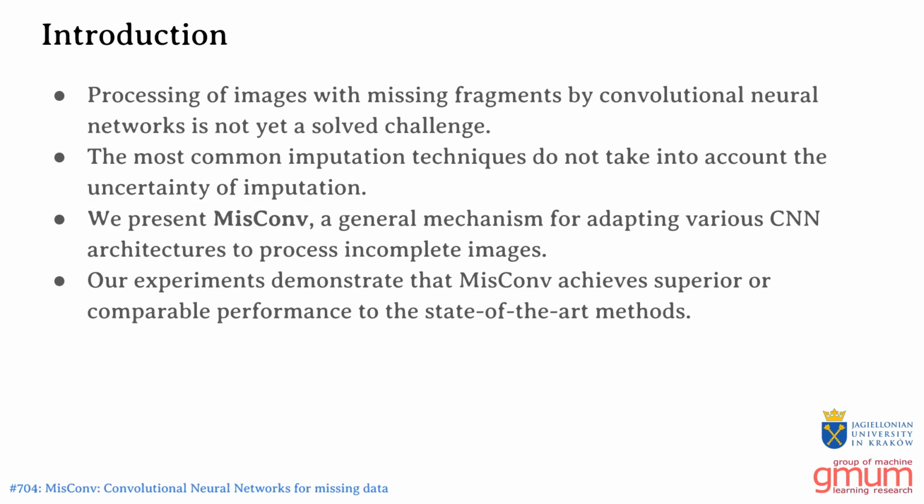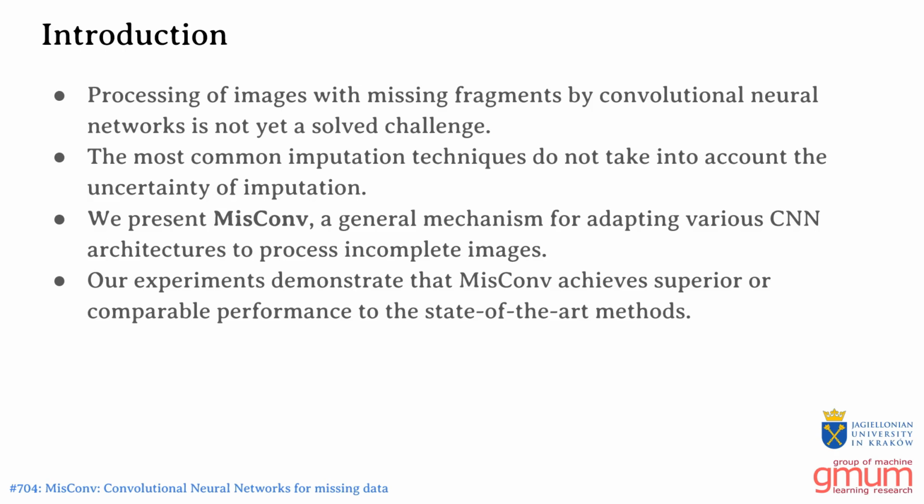Convolutional neural networks are the go-to models for image processing tasks. However, in practice, it often happens that parts of images are occluded and therefore missing. It is not yet clear how to adapt CNNs to process such images. The most common approach is to impute the missing fragments and then process the image as if it were complete. However, this presents a problem. The uncertainty of imputation is lost on the model performing the downstream task, which may worsen its performance.